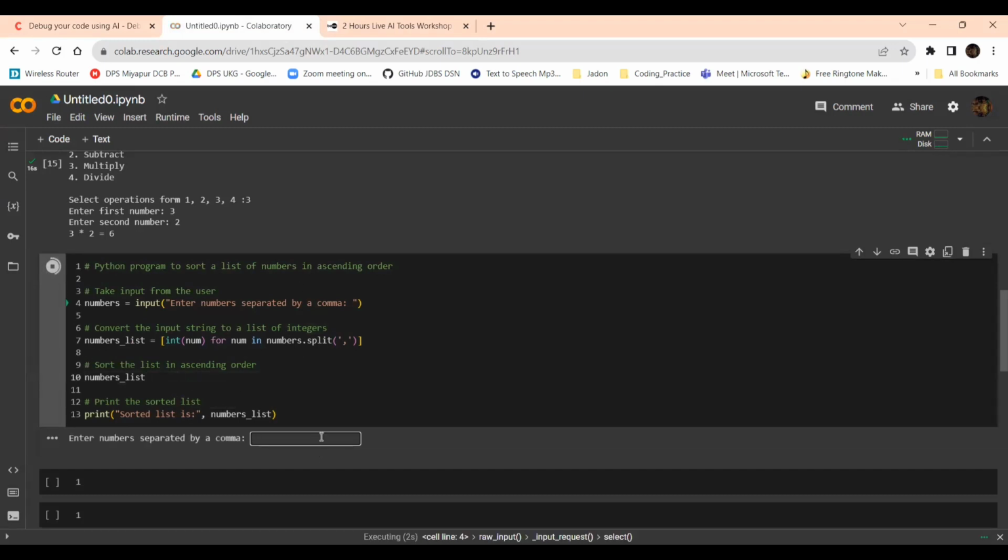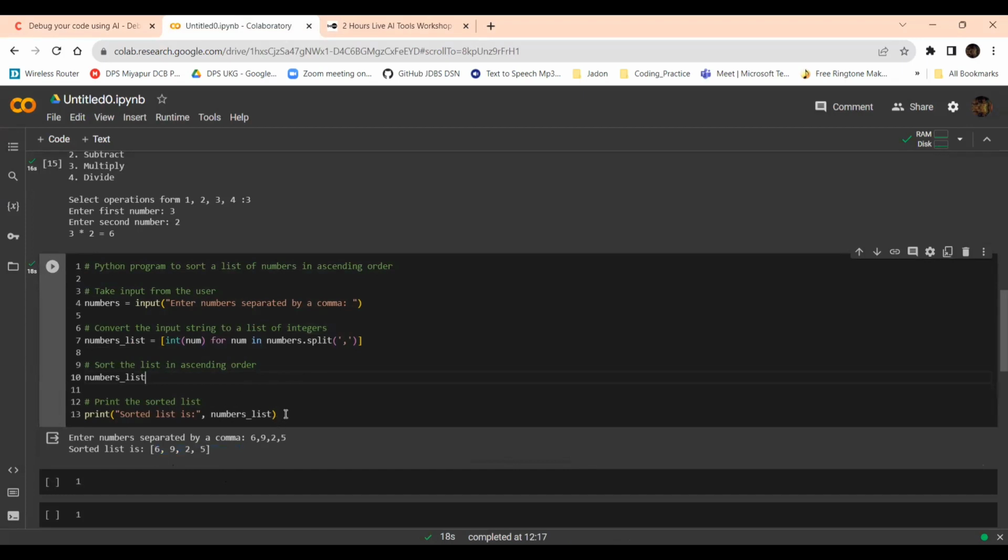Enter the numbers separated by comma, that is the input, taking the input from the user. I am giving 6 comma 9 comma 2 comma 5. Now I'm pressing enter. It is not right, guys, because the sorted list should be 2 5 6 9, right?